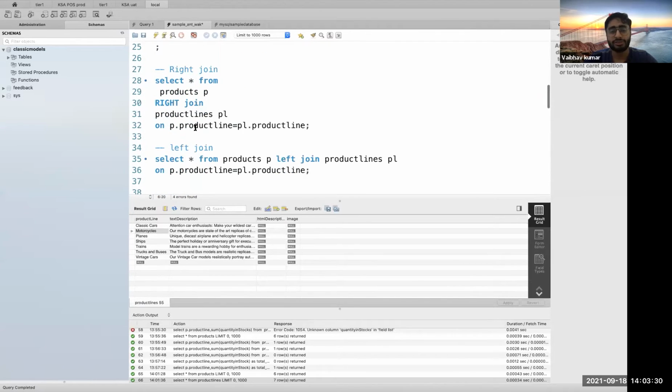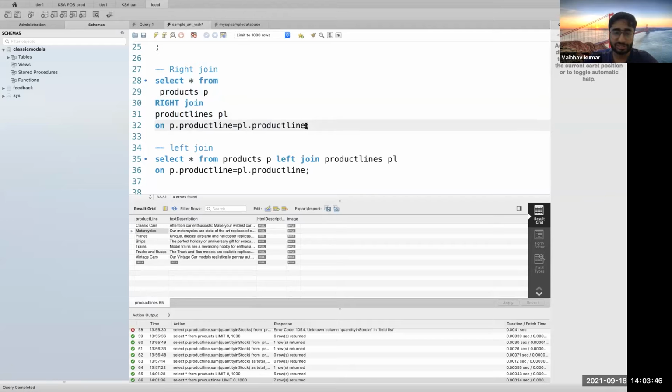So this means you are right joining the product and product lines tables, again based on the same keys, because we just have a single key present commonly between the two tables. That is why I'm using just a single key.